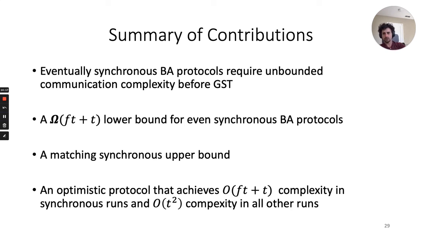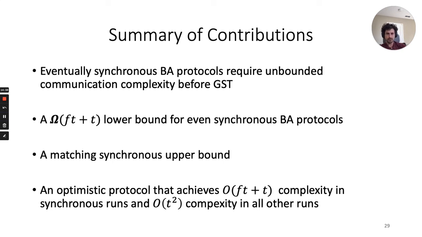To summarize the contribution in the paper, we proved that eventually synchronous deterministic Byzantine protocols require unbounded communication complexity before GST. We then proved the lower bound of Θ(ft + t) for even synchronous Byzantine Agreement protocols.